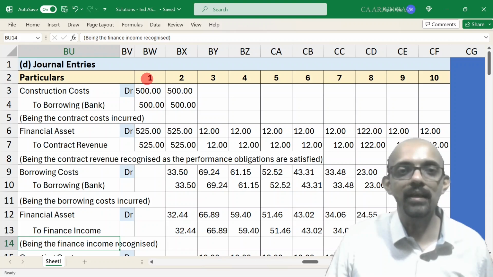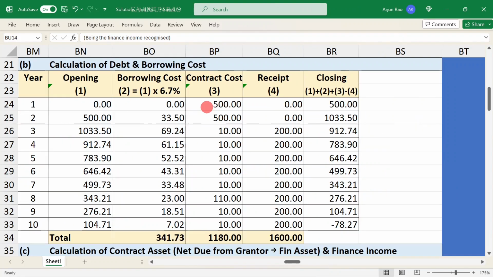So in the interest of time, journal entries for all years have been passed together. The first column represents journal entries for year 1, second column for year 2, and so on. Journal entries can very easily be passed from the tables we have just prepared. The table in subdivision B will give all the entries for costs. So for first year, it will be construction cost to bank. Here, since it is a borrowing, we are going to be passing construction cost debit to borrowing, 500.